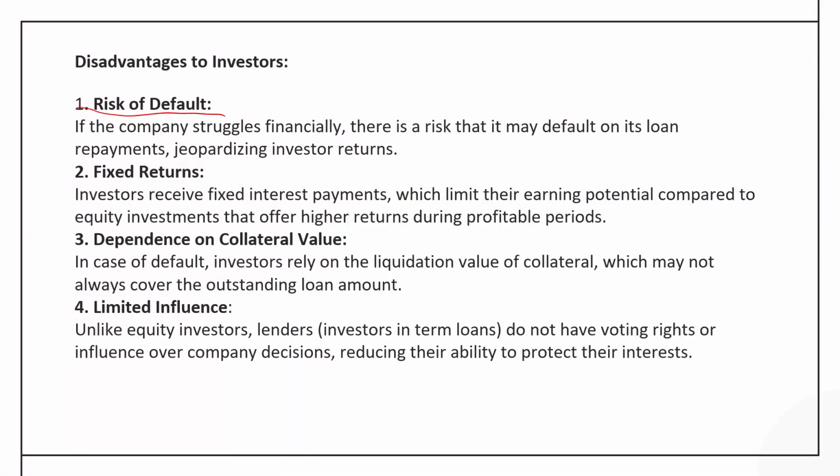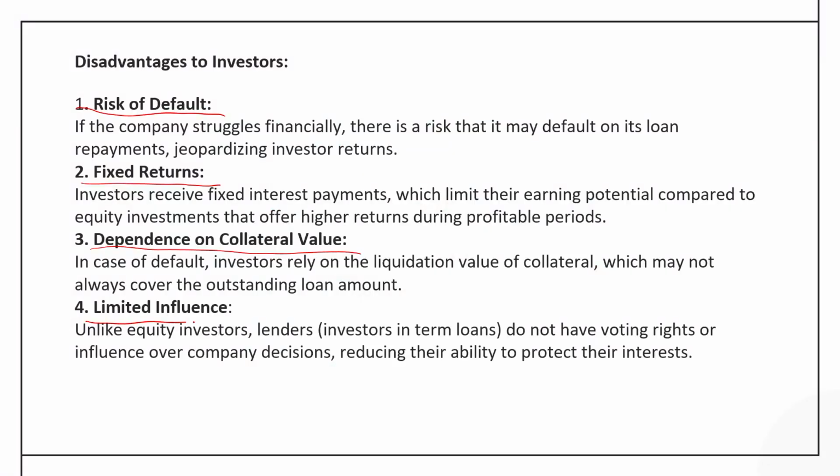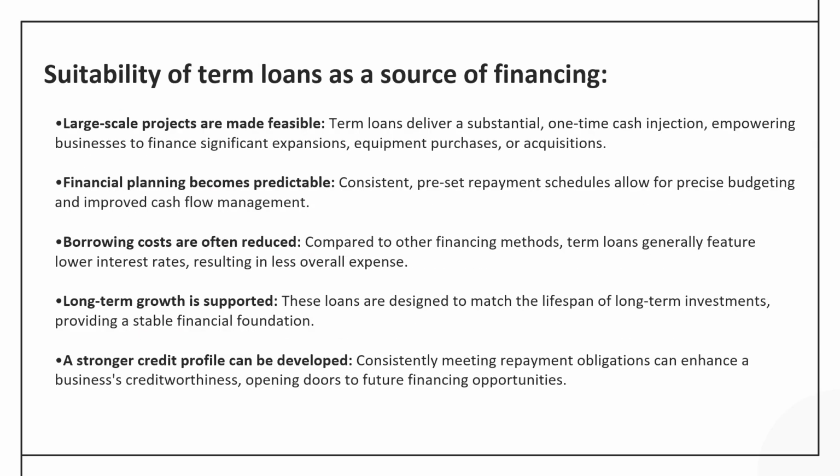If the bank defaults, again they may not get their interest, and they do not participate in the additional income of the company, so the return is fixed. Then their interest is also being backed by the collateral or the quality of asset that is being offered as the security. If the asset has a good market value at the time of liquidation, they would get their dues. Otherwise, there is a possibility that they may have to suffer a loss, and they don't have any say in the controlling mechanism of the company.